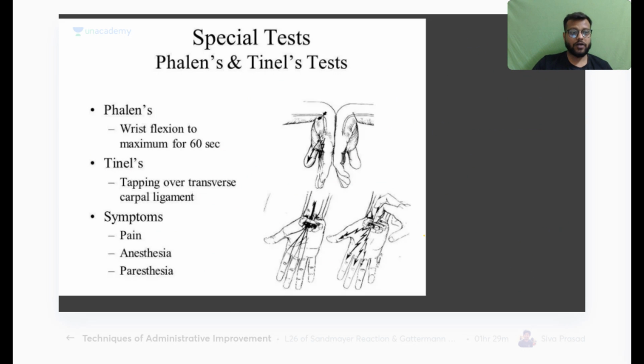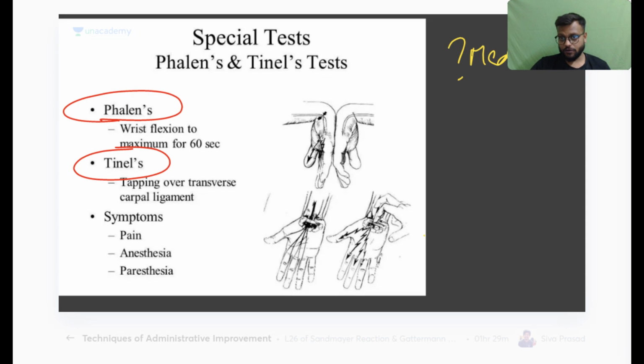Okay, now there are 2 tests which are shown here. First is your Phalen's test, second is your Tinel's test. Okay, so these tests are used for which nerve and which syndrome of this nerve?